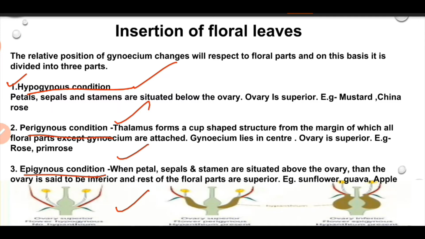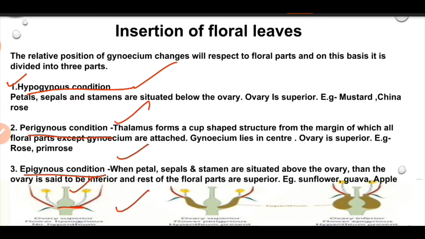The carpel occupies the central position and the other floral parts are borne below, on their respective whorls. Such flowers are said to be hypogynous, for example in China rose. In this case, the ovary is superior and other floral parts are inferior.